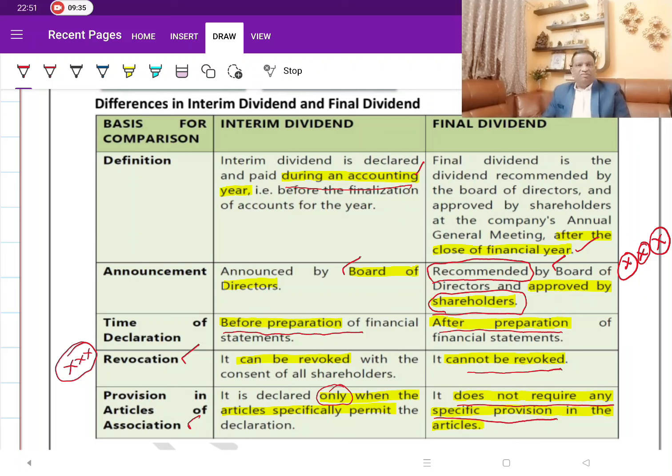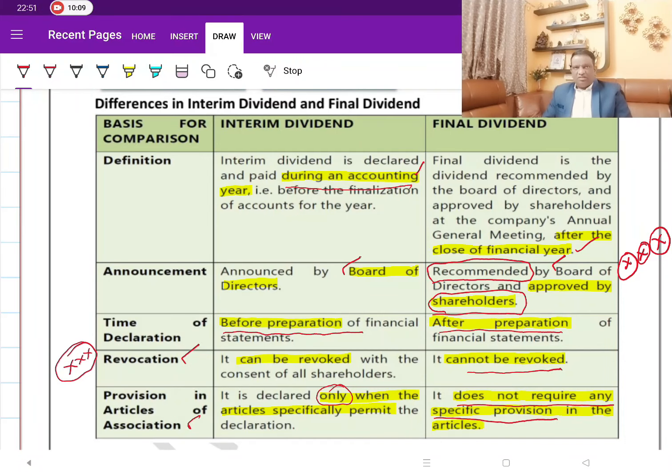Then the third point of difference is the status of completion of financial statements. If you are talking about interim dividend, at the stage of declaring it, financial statements are not yet prepared. Interim financials may be prepared, but we are talking about the final set of financials. Since this is declared during the year, obviously financial statements are not prepared at this stage. Whereas final dividend is based on the approved and audited financial statements, so the financial statements are already prepared and even audited.